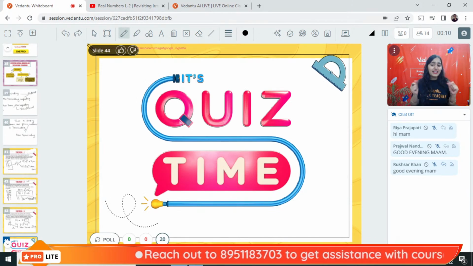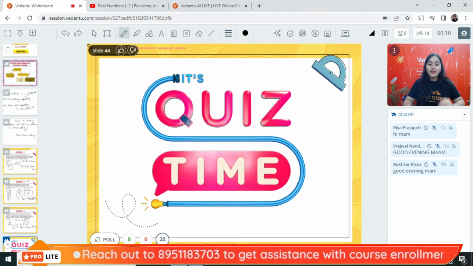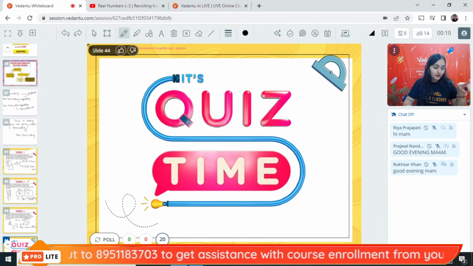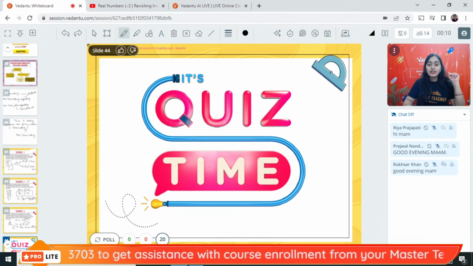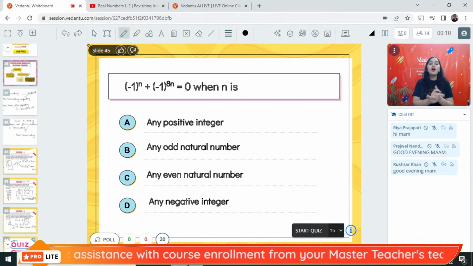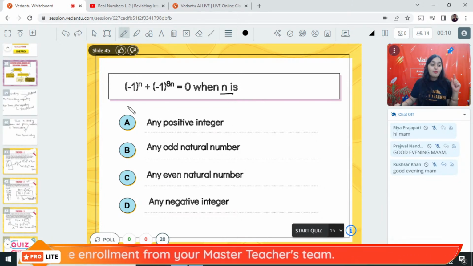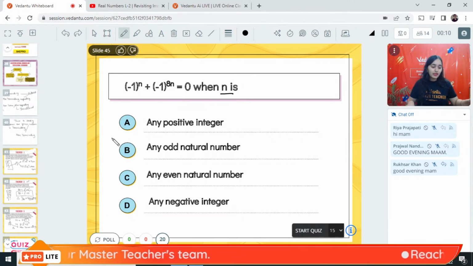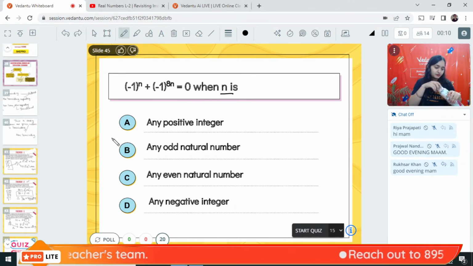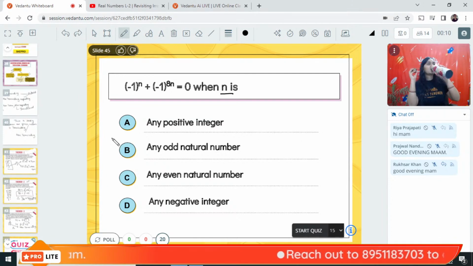All right, now finally let's quickly solve some quiz questions. There are few quiz questions we are going to do now. Let's solve it and then we'll end the class. Question number 1 on your screen. For what value of n will minus 1 to the power n plus minus 1 to the power 8n be equal to 0? Now this is a very simple question.